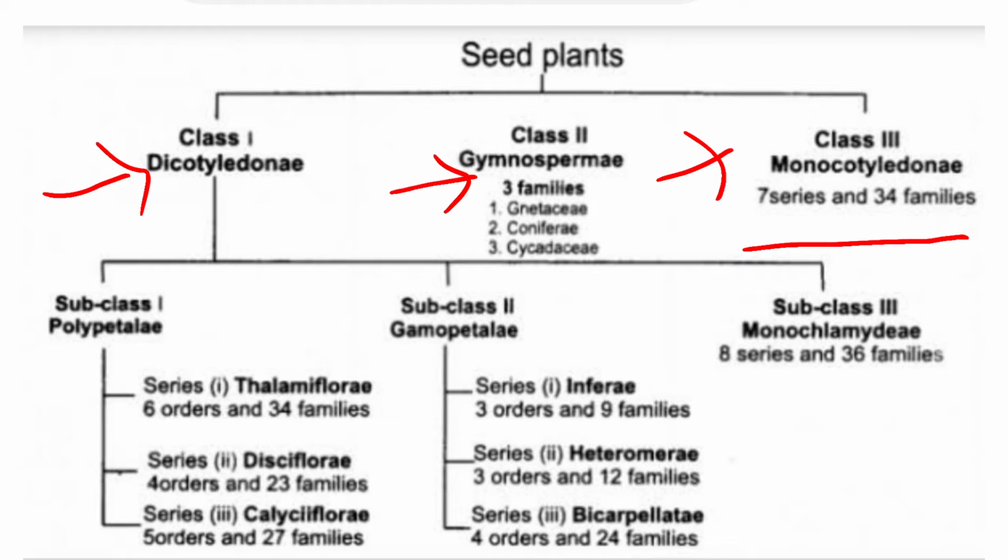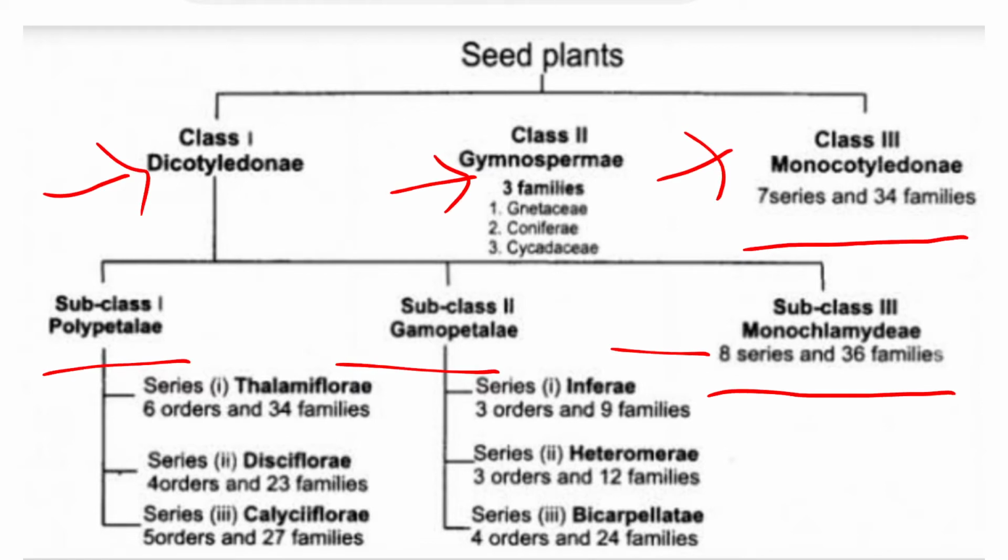It is further subdivided into 3 subclasses: Polypetalae, Gamopetalae and Monochlamydeae. In Monochlamydeae there is a single whorl, with no differentiation of calyx and corolla, so it is called perianth. Flowers are incomplete because they are unisexual. It contains 8 series and 36 families.